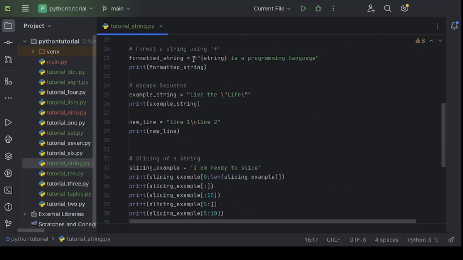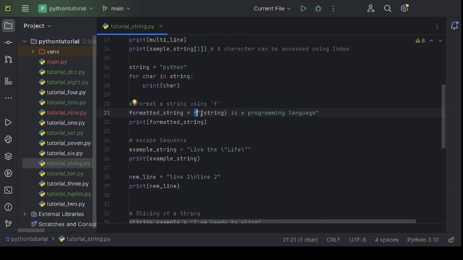We can format a string as well. This f is a representation of a formatted string. By using this f, the Python interpreter can understand that it's a string which has to be formatted. If you see here, within curly braces, I have passed a string variable. What the Python interpreter will do is replace this part with the value stored within the string variable. In this case, it will be Python, and it will attach all the other sequence of characters together. We will run this program to understand it well.